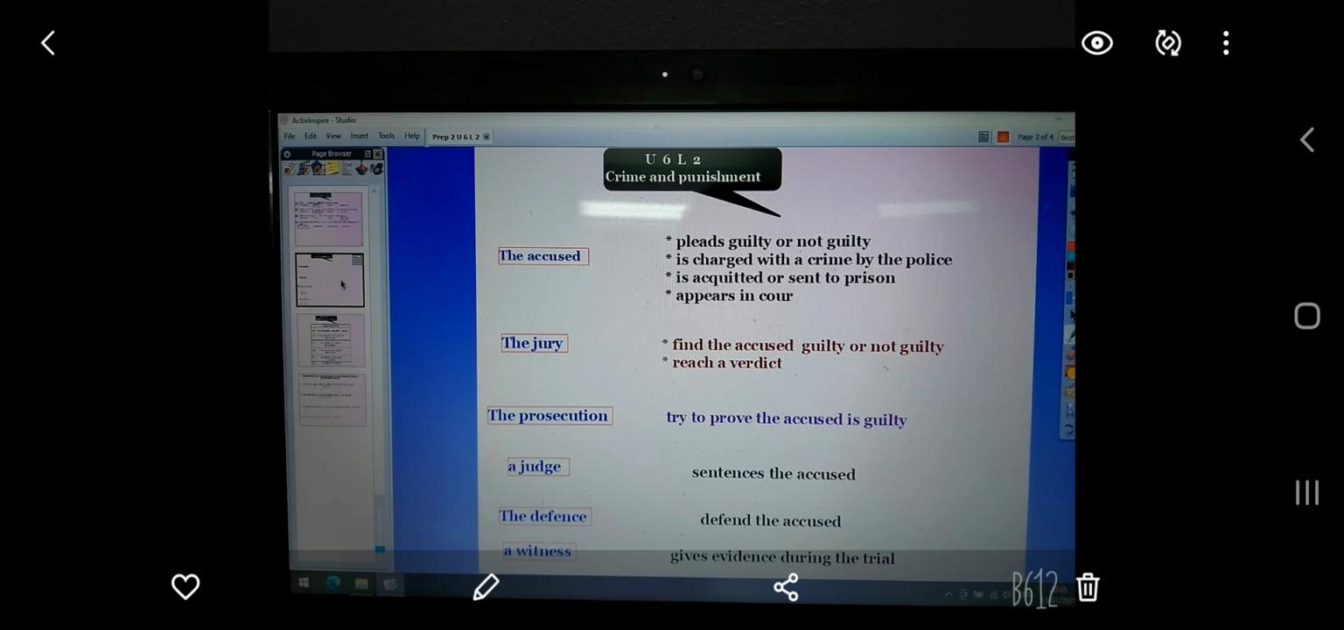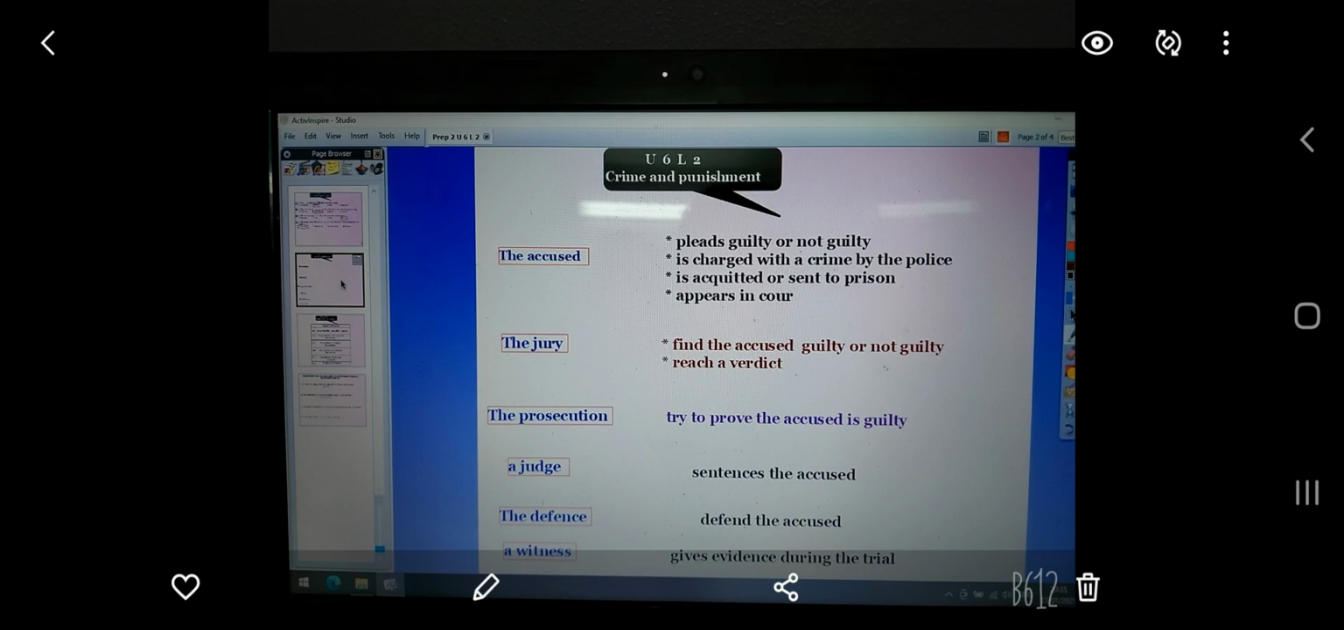But number 2, the jury. What do the jury do? The group of people. What do they do? Number 1, they find the accused guilty or not guilty. And they reach a verdict. Number 3, the prosecution. They try to prove the accused is guilty. It's a person who tries to prove that the accused is guilty.